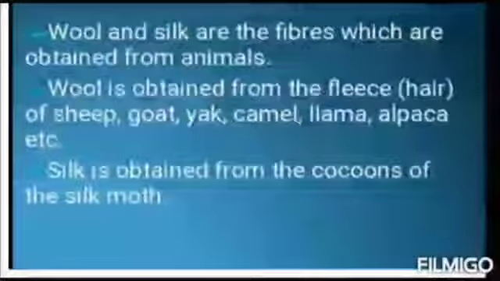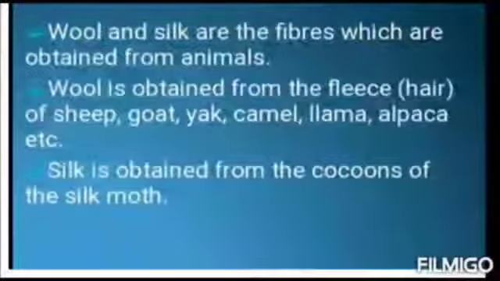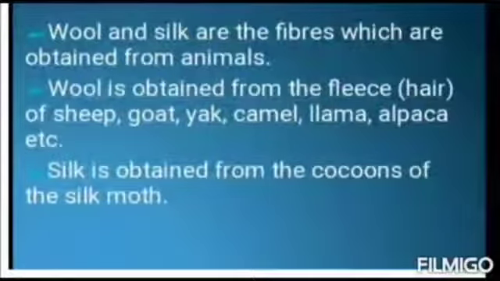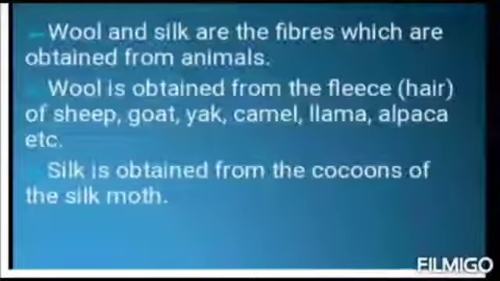Let us start first. What are fibers? Fibers are the long thread-like strands from which fabrics are made. So, fibers are the long thread-like structures which are used to make the fabric. Fabric means cloth. 2 to 3 fibers are spun or rolled together to get a yarn, which can be woven on a loom to make fabric. Yarn is made by the process of spinning.